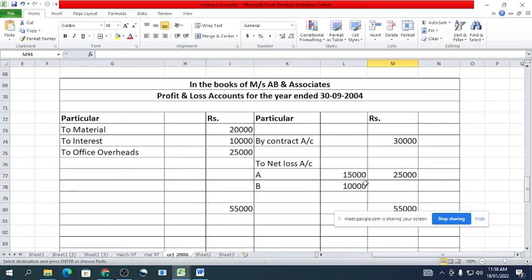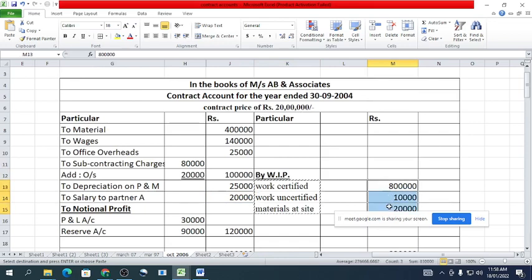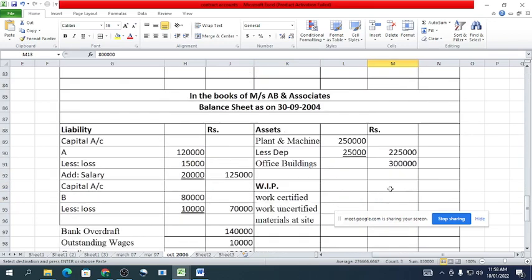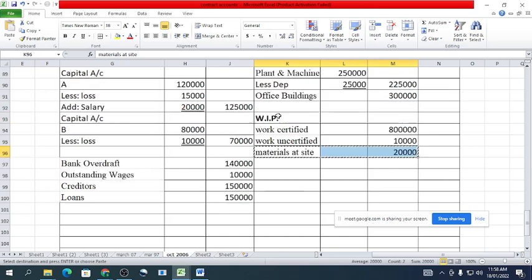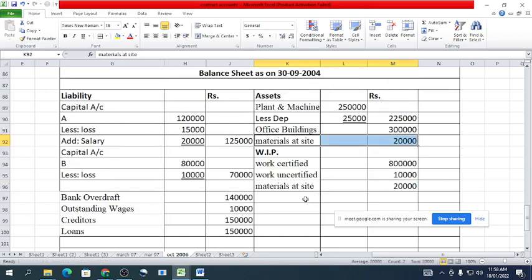Work certified. Okay, I will copy paste it here directly. Work certified 8 lakh rupees, work uncertified 10,000 rupees, and material at site rupees 20,000. We can mention material at site directly and separately as well. We can mention here material at site 20,000 rupees. Okay, total of it rupees 8 lakh 10,000.